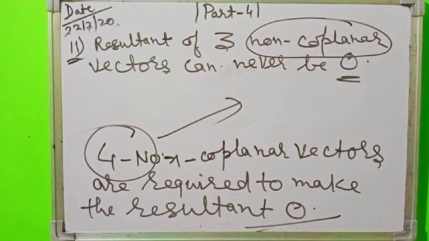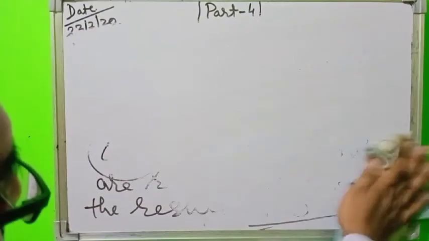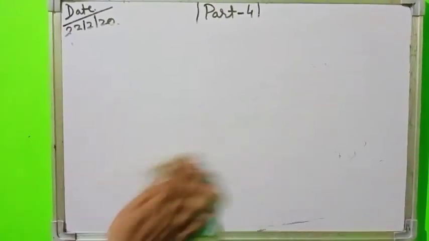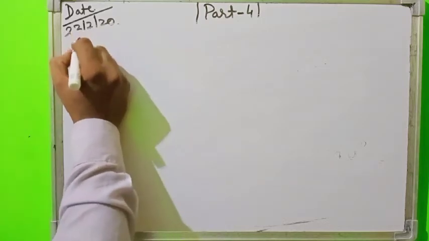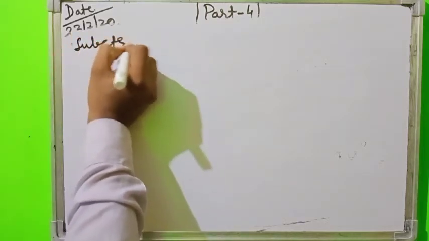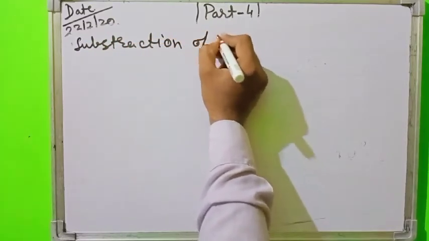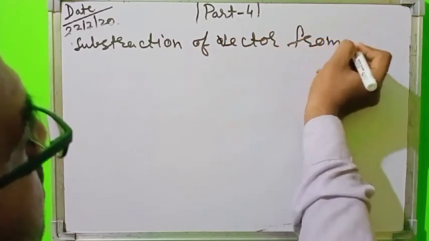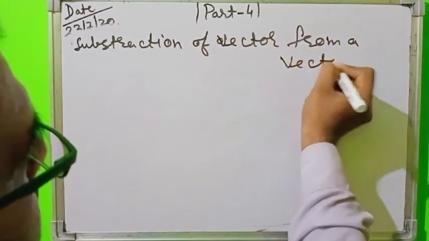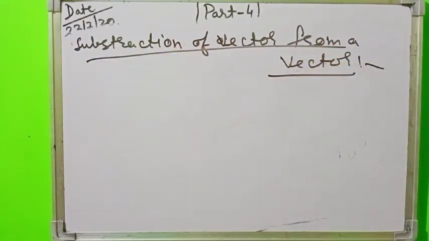Now we will discuss subtraction of vectors. The next heading is subtraction of vectors. Subtraction of a vector from a vector.